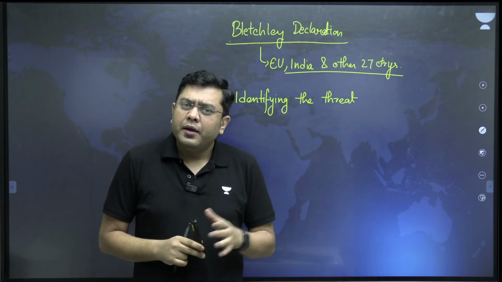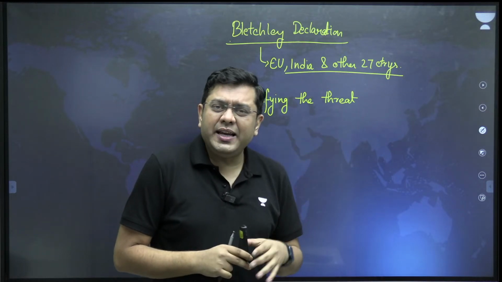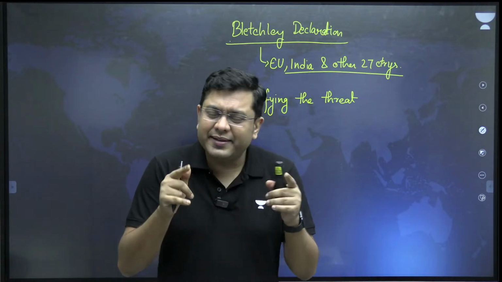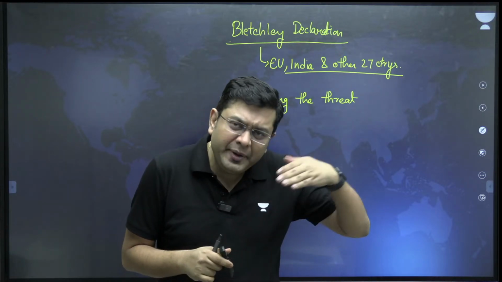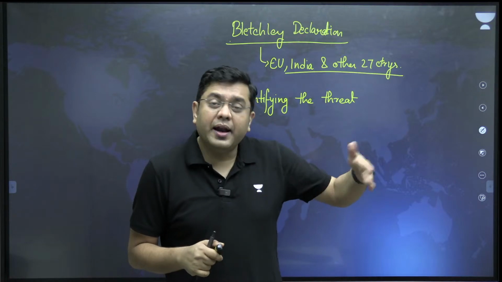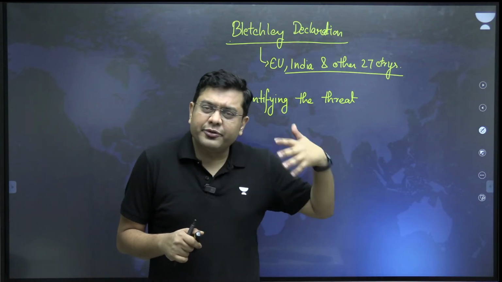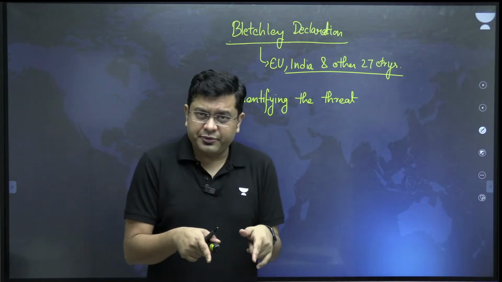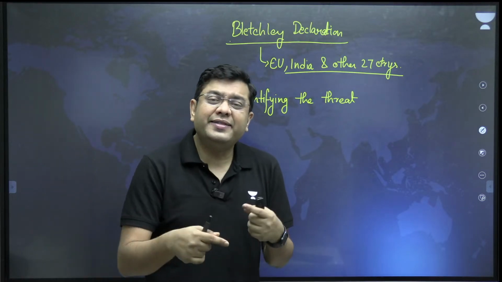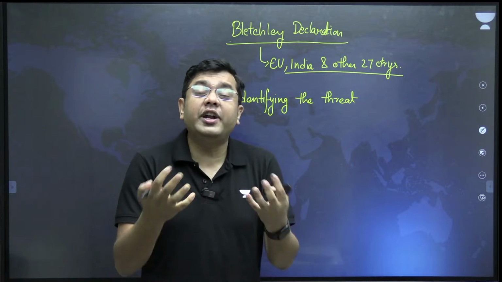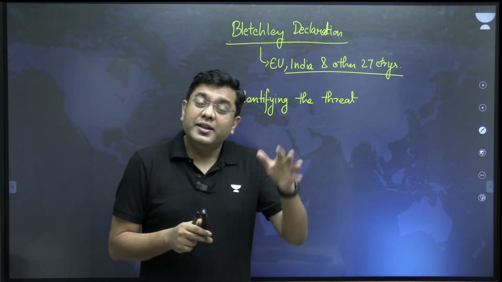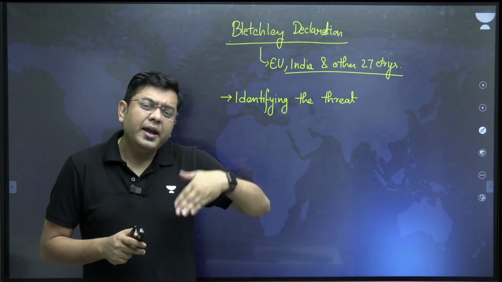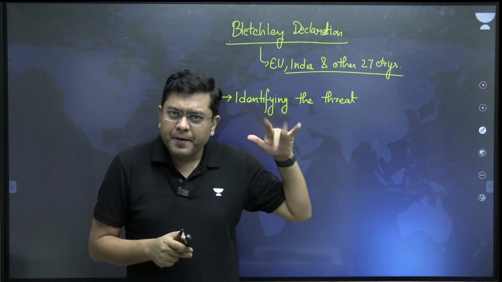Then, as per this Bletchley Declaration, all the countries agreed that let us meet regularly, year after year, let us make this meeting an annual affair so that everybody shares this platform and everybody gets an opportunity to discuss the new threats which have emerged or the existing threats which are there and accordingly take action, right?